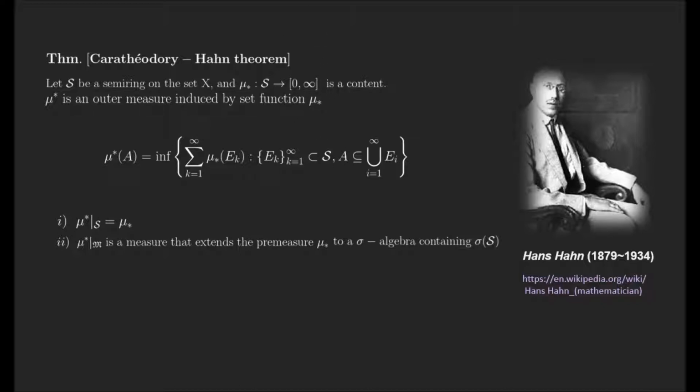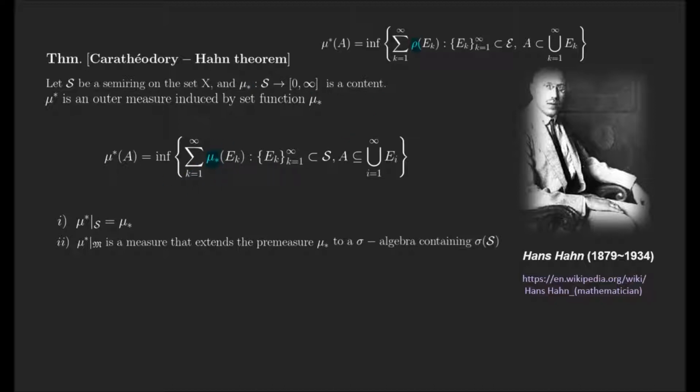What is the outer measure induced by the set function, the premeasure? In this case, a content. The original definition of the outer measure induced by the set function rho is here. This rho is the set function, but instead of rho, we put mu lower star. This is clearly a set function. The special name is a content. Anyway, this is a set function.